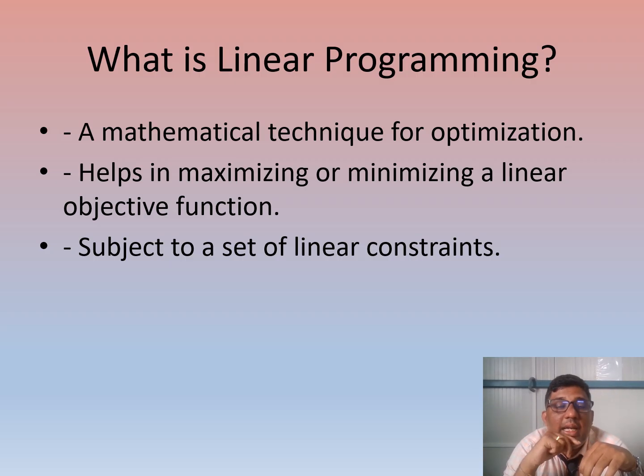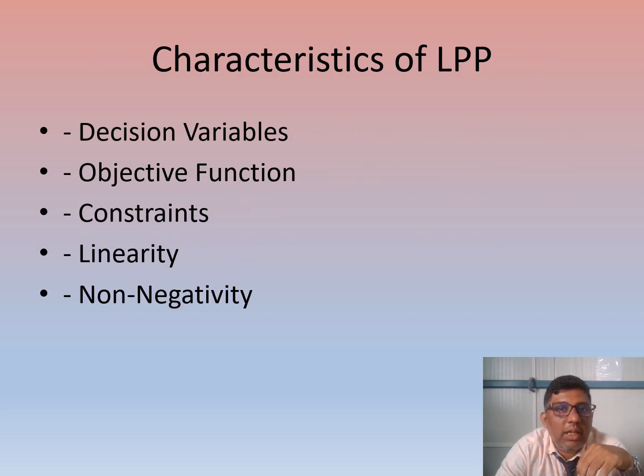Next one is that it helps in maximizing or minimizing the linear objective function, subject to a set of constraints. If it has all these things, then only we'll call this a linear program. Otherwise it is not called linear programming. You can see here the characteristics of LPP.